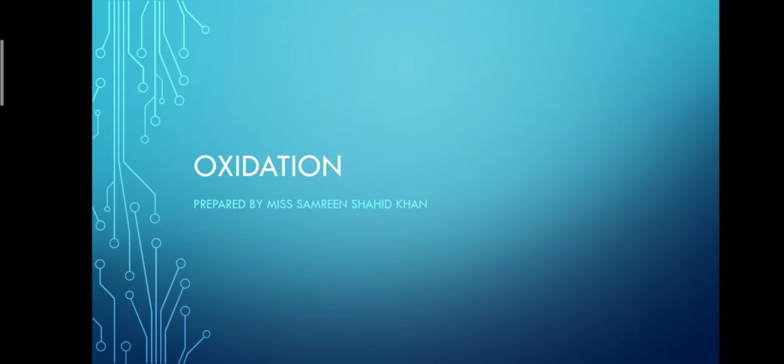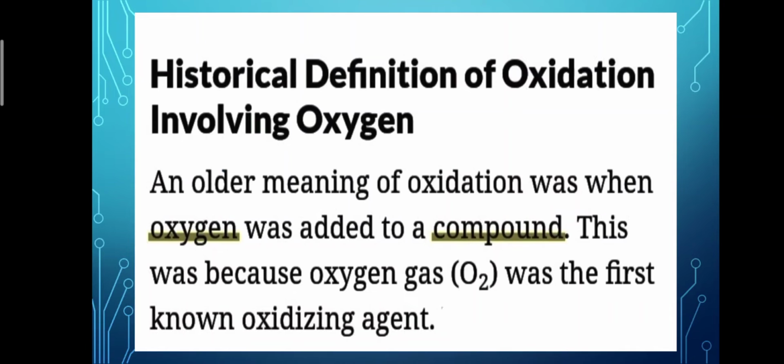Now let's dive into the topic. Historical definition of oxidation involving oxygen. An older meaning of oxidation was when oxygen was added to a compound. This was because oxygen gas, O2, was the first known oxidizing agent. So oxidation is the addition of oxygen.